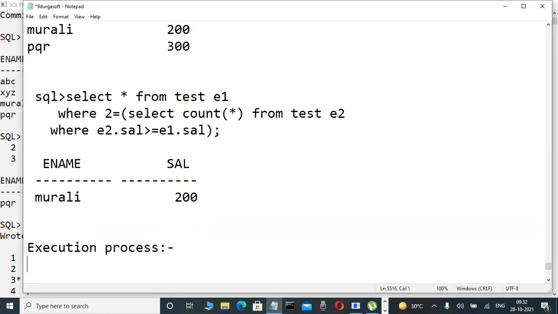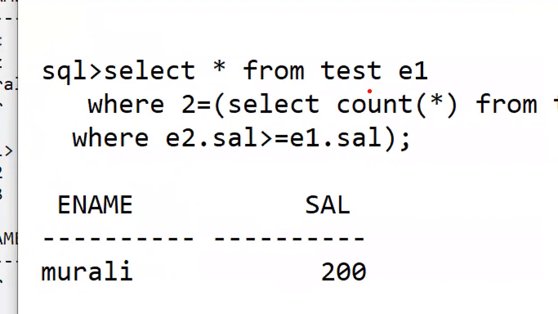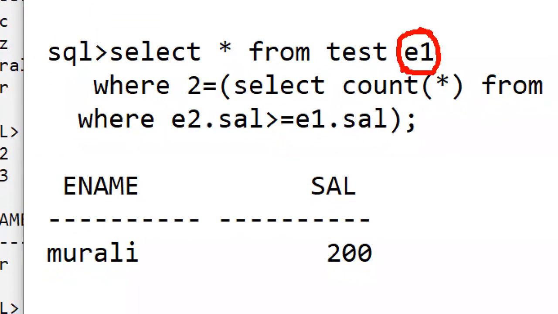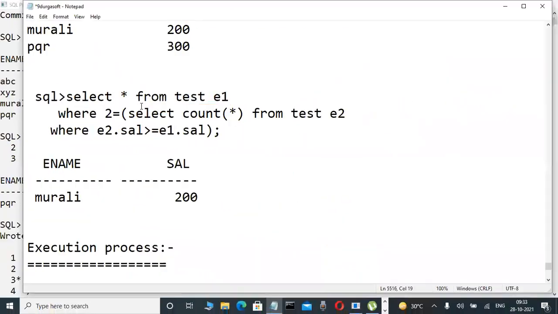This is actually the correlated subquery algorithm. Now slowly observe. Whenever I submit this query to the Oracle server, first the Oracle server checks whether the parent query table alias name is available. It checks whether that alias name is used in the where condition of the child query, as part of its internal algorithm. Whenever the parent alias name is used in the where of the child query, it will be treated as a correlated subquery by the server.